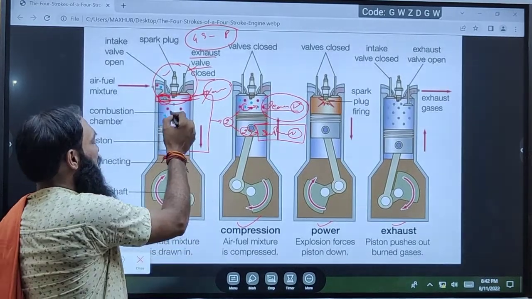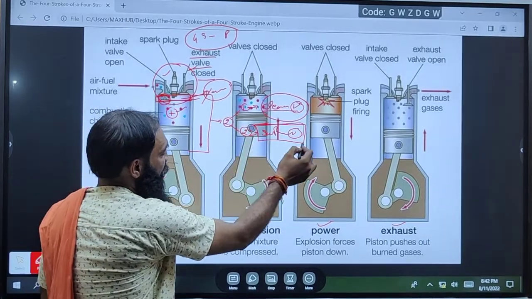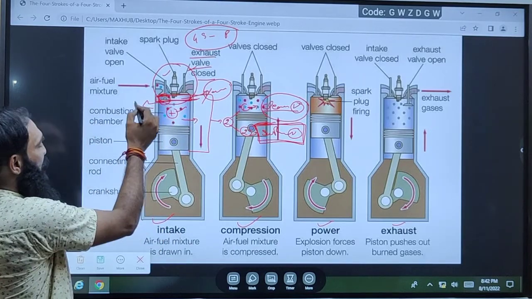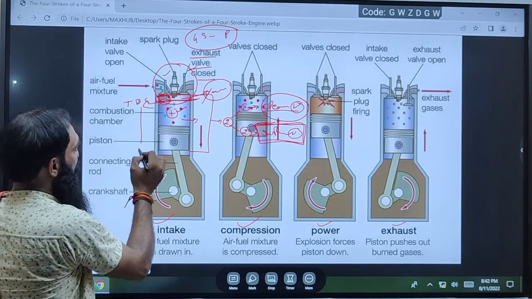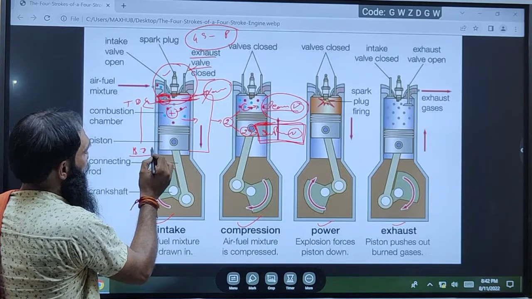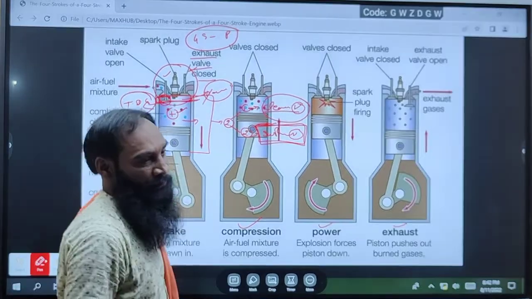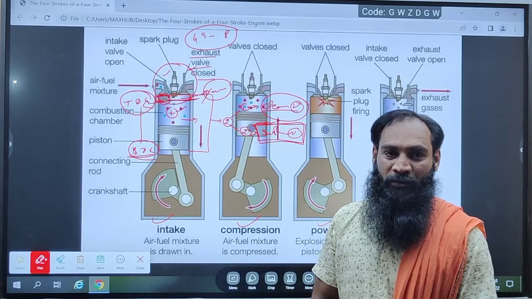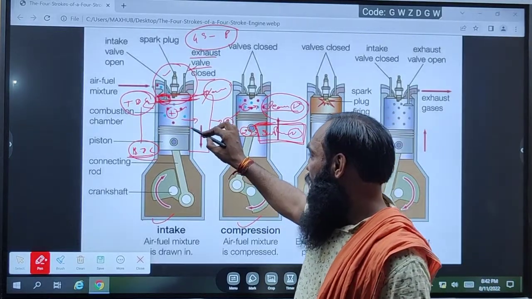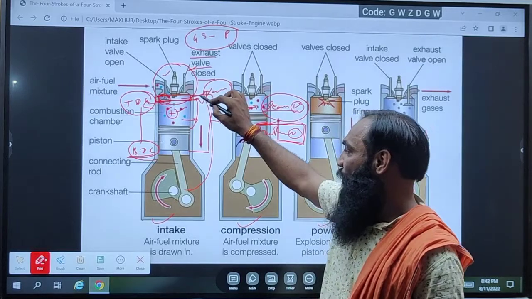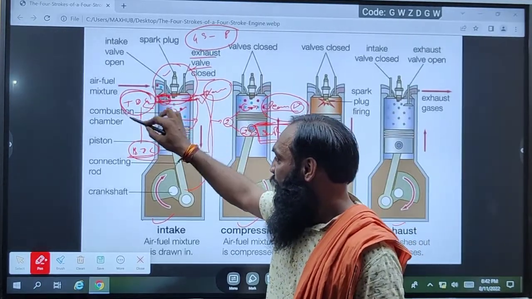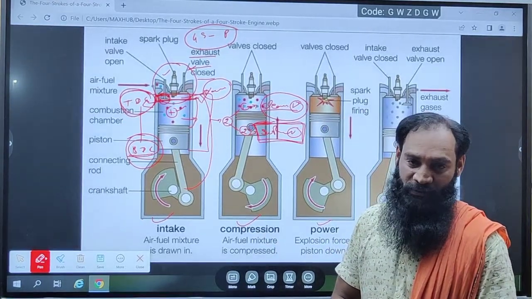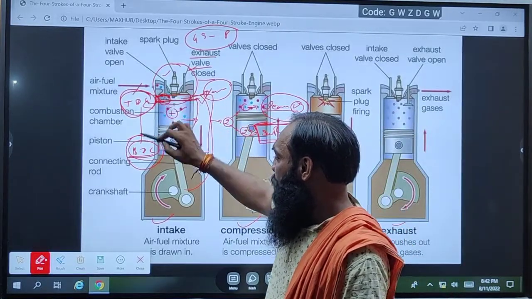After that, we have the swept volume. Swept volume is the volume between TDC and BDC. What is the meaning of TDC and BDC? TDC is the top dead center and BDC is the bottom dead center. We can say the largest distance between the piston and crank is called TDC, and the smallest distance between piston and crank is called BDC. They are the namings.